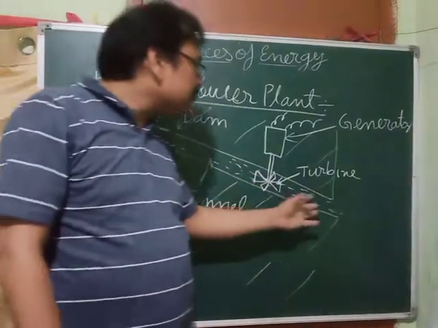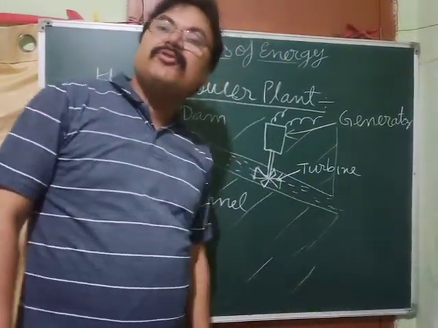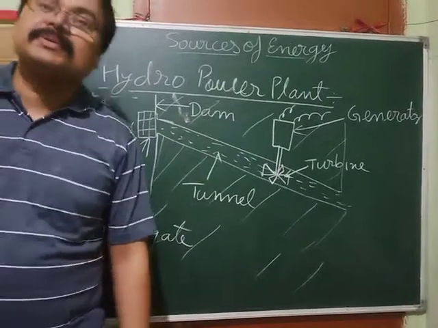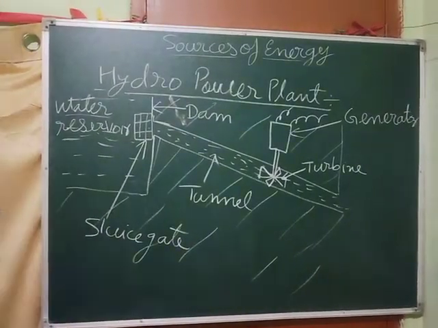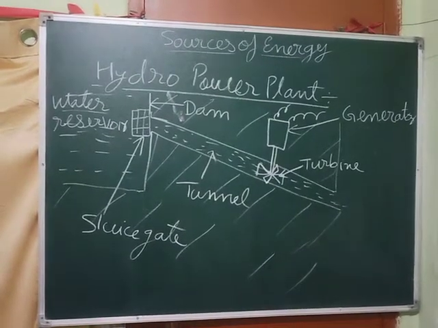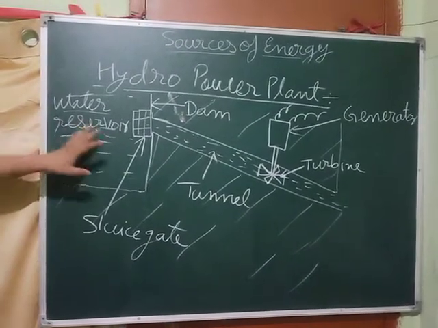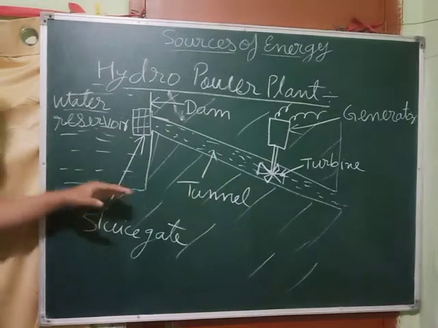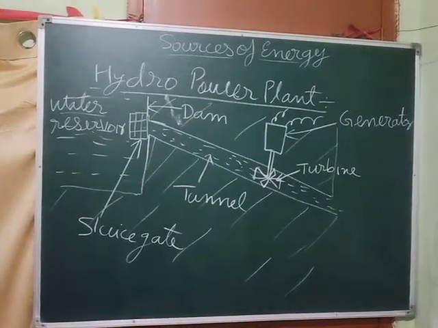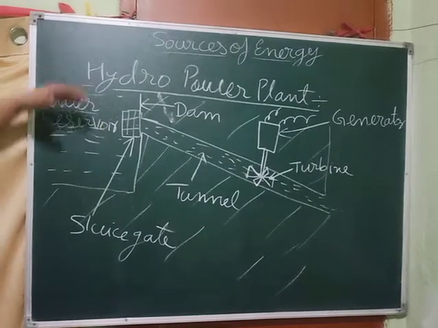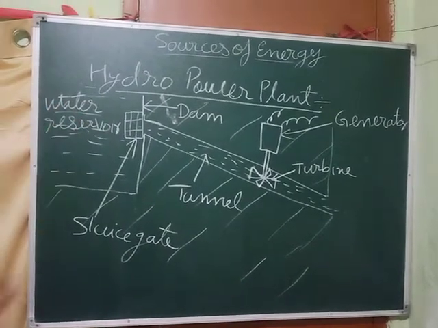And the water which moves ahead is again utilized for irrigation and other purposes. Okay, clear? So this is the way the hydropower plant works. Once again I'm explaining. See, the river water is blocked by constructing a dam, so water stops over there, and as it is not finding the way ahead, it gets collected, and it acts as a water reservoir.